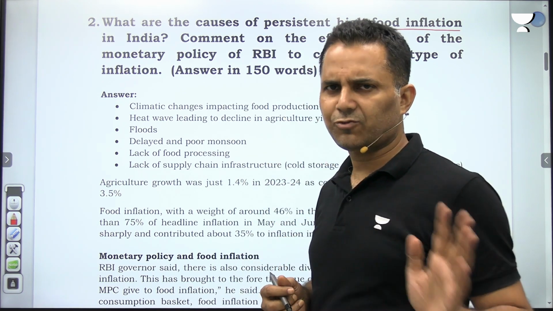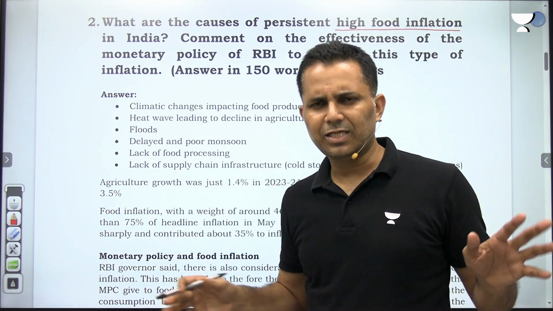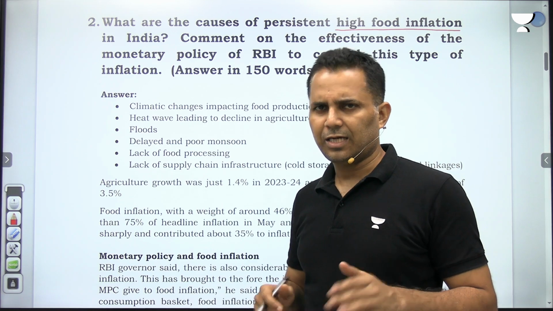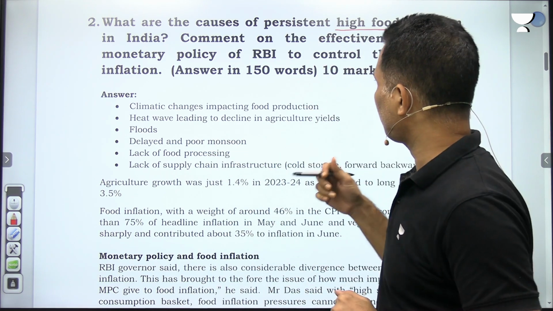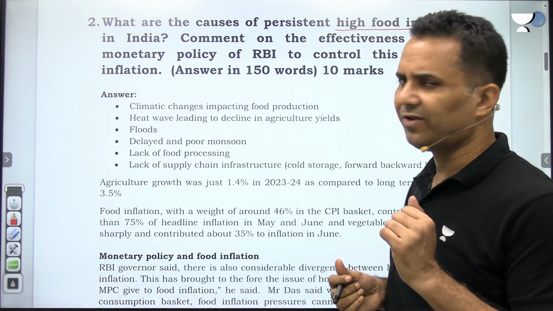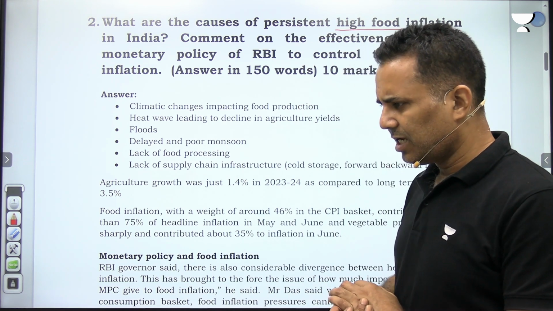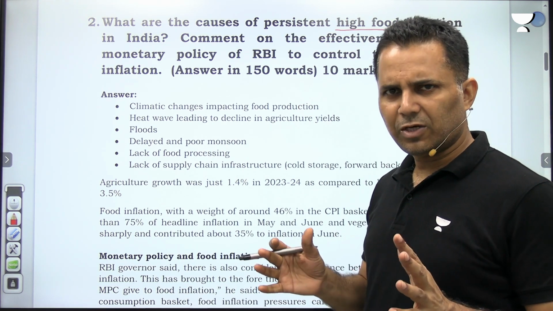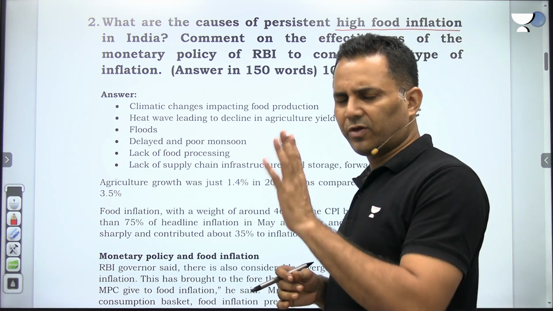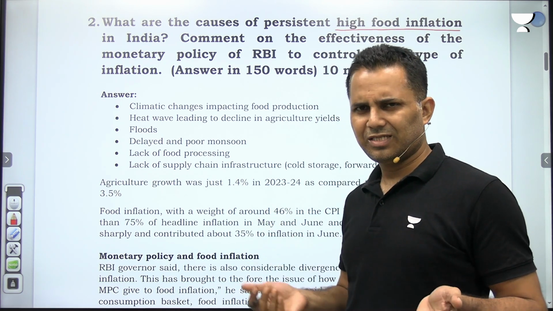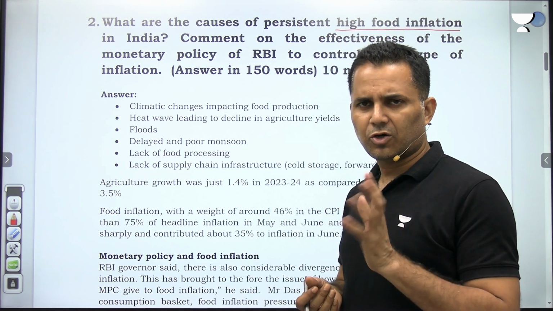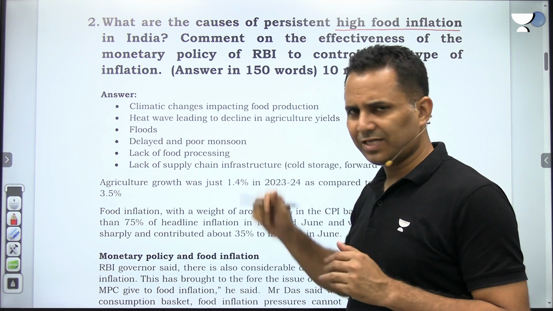So food inflation has been quite high. It has been widely discussed in the newspaper. And that same question has come here: what are the causes of persistent high food inflation in India? Now, a simple question. The first part is quite simple, because everyone is reading it in the newspaper. What are the causes of this persistent high food inflation? I have written it down.